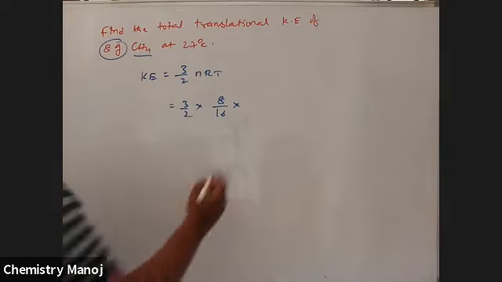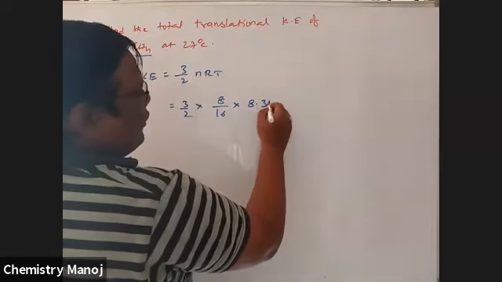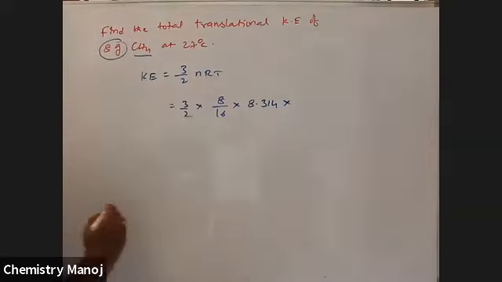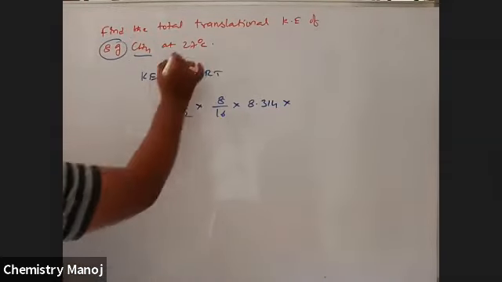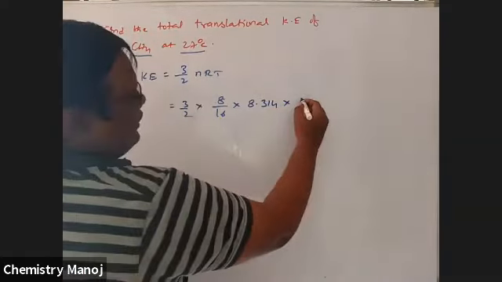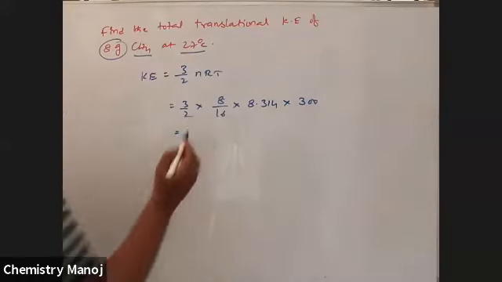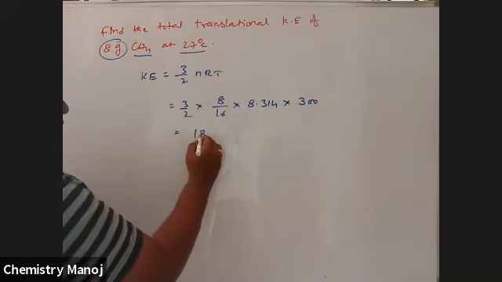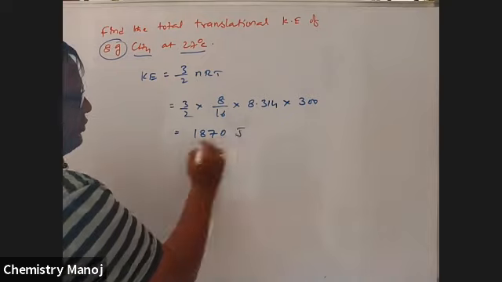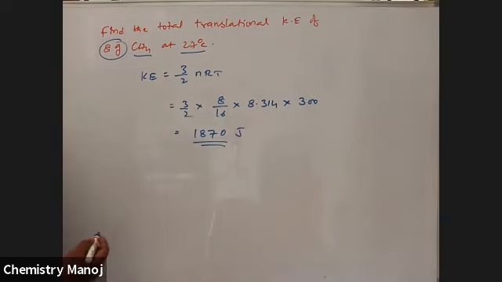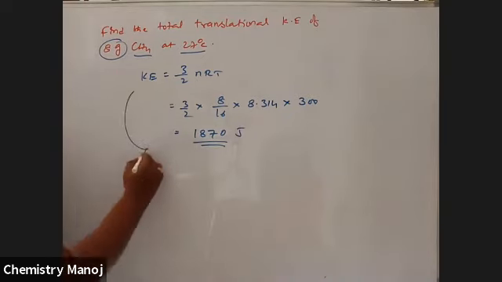In joules, R value 8.314 into temperature. That is 27 plus 273, 300 Kelvin. Altogether, the final calculation is 1870 joules.